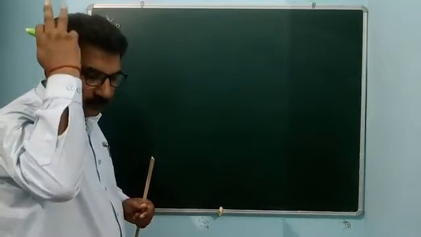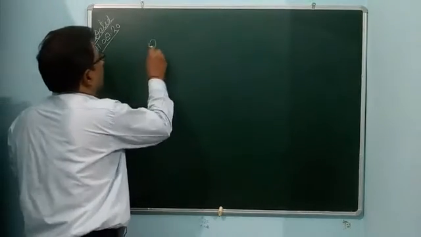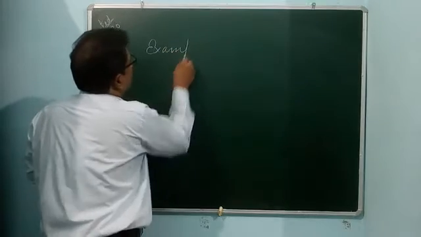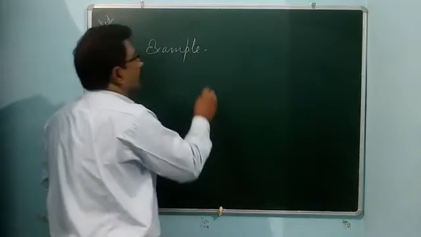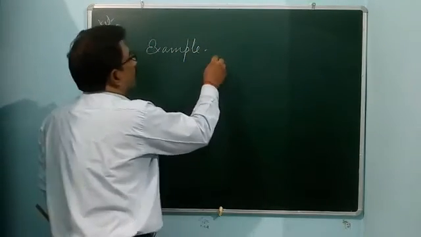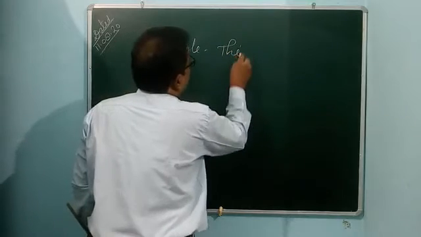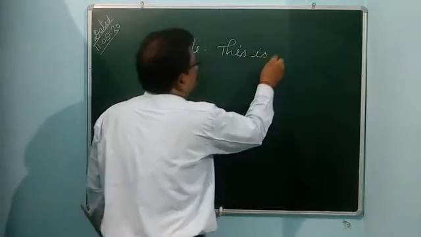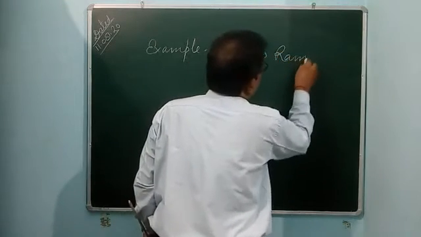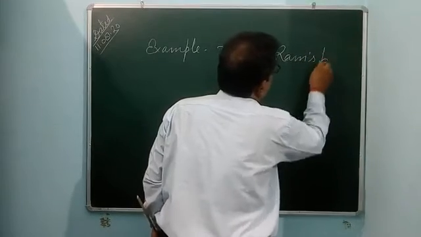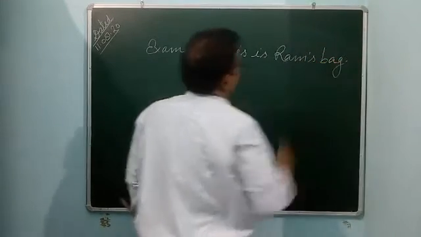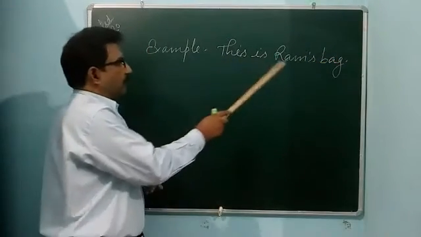Example: this is Ram's bag. This is Ram's bag.